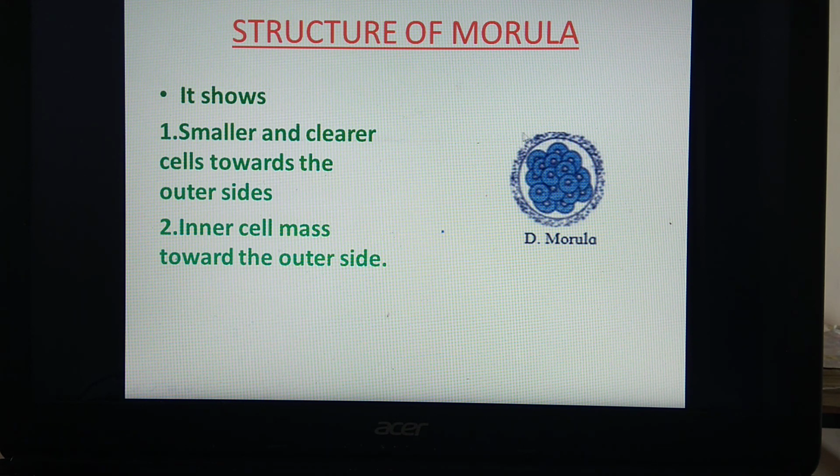This morula formation takes place in the isthmus region of the fallopian tube. Okay, so this morula now consists of an outer cell layer, which consists of smaller cells, and this is the inner cell mass. These are the smaller and clearer cells towards the outer side, and this inner cell mass towards the inner side.